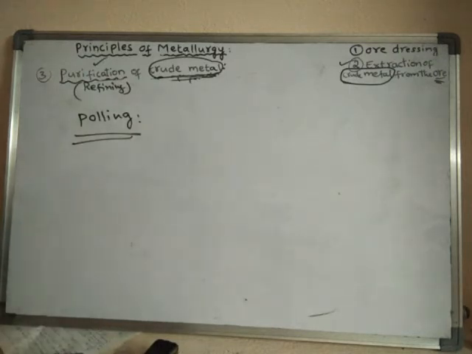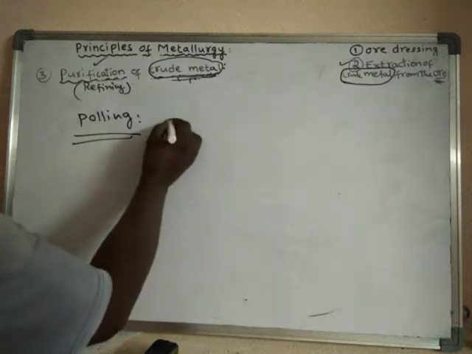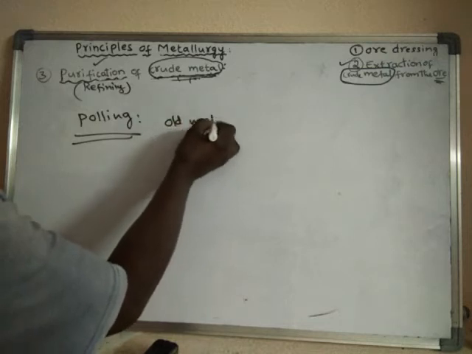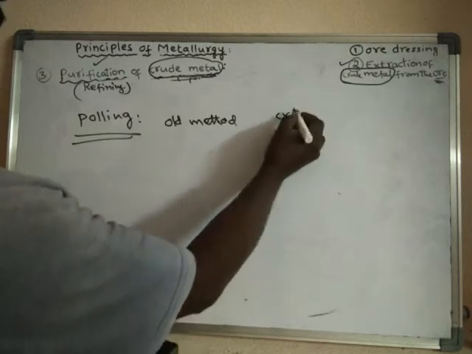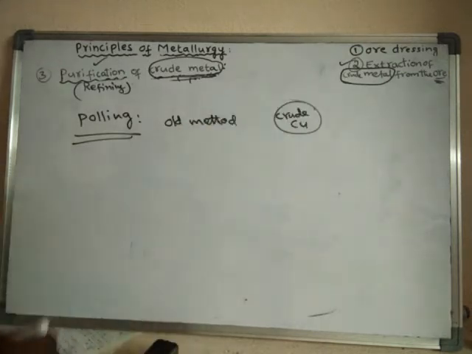Particularly, it is designed to purify the crude form of copper. Old method designed for purification of crude copper.